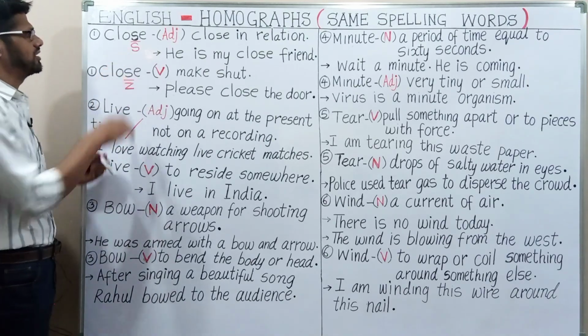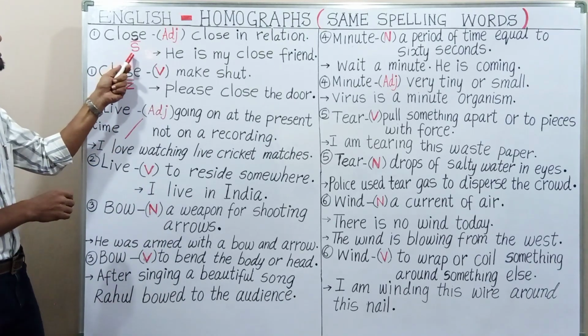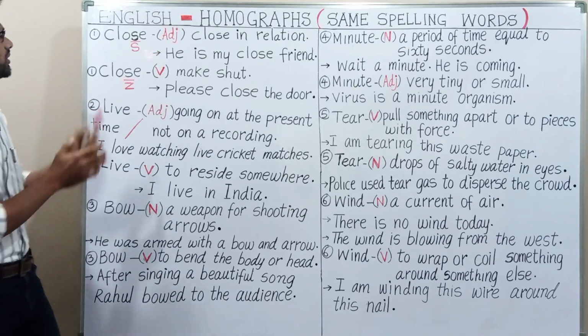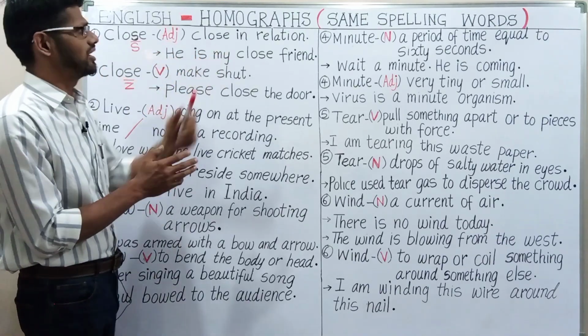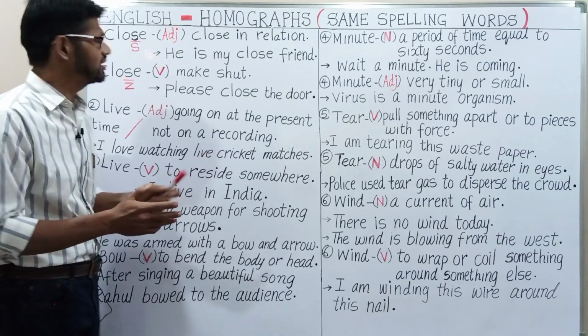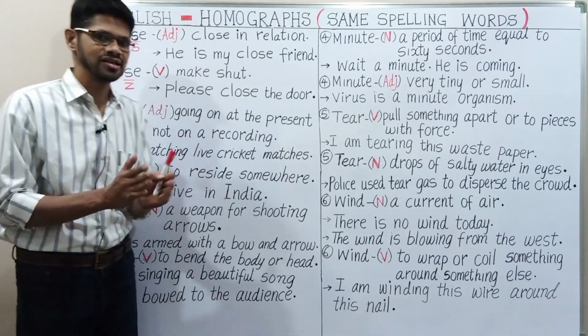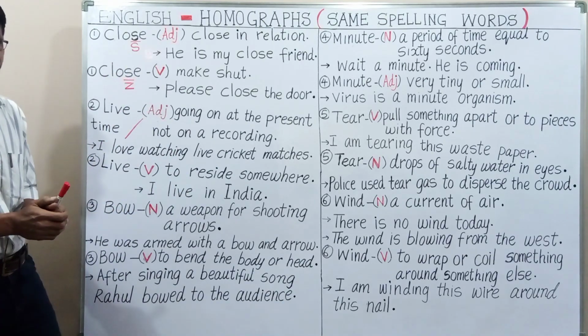Close, we have here S, so it gives the sound of S only. Close, sa sound, close. It is an adjective, so we can use close in relation. Example, he is my close friend. Close, sa sound, close friend.